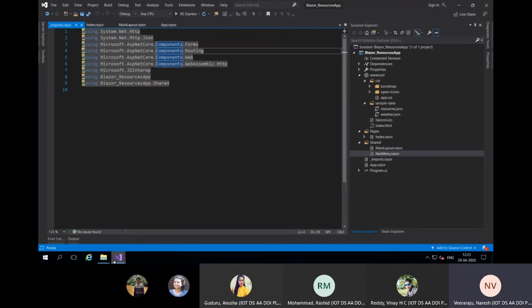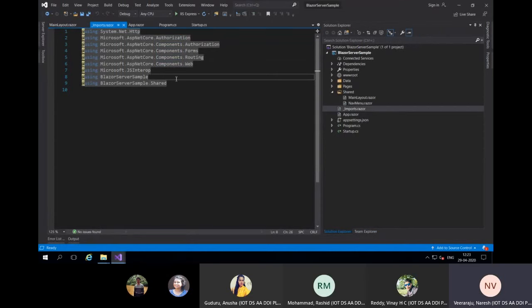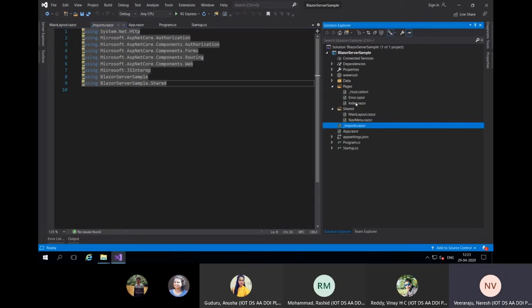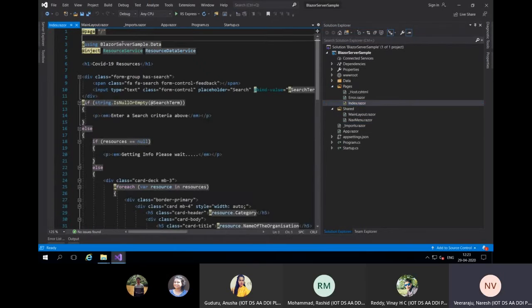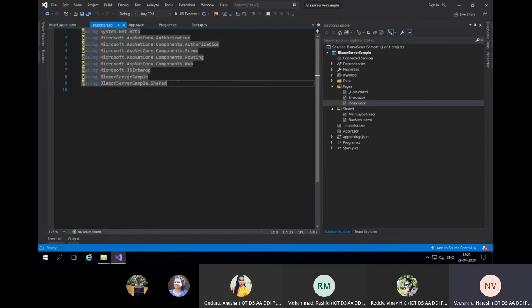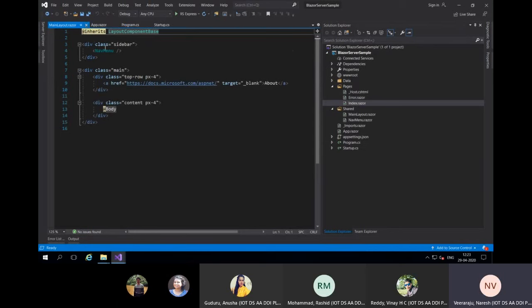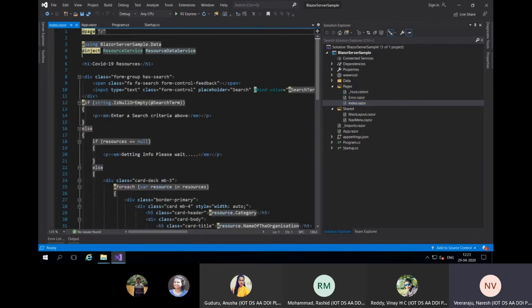Similarly, if you have a common set of things you will be using, you need not specify them within every page. I can go to my index page and put a using statement here, or I can put it in a common place. That means if every page is going to use it, it will be here in my _Imports.razor. Otherwise, if I only want to use it in a specific place, I will put it in my page itself.